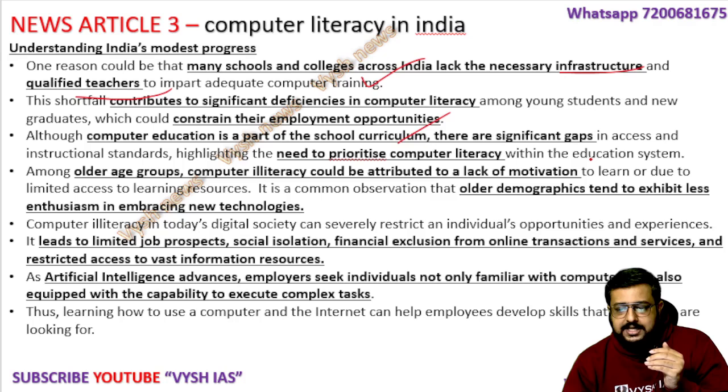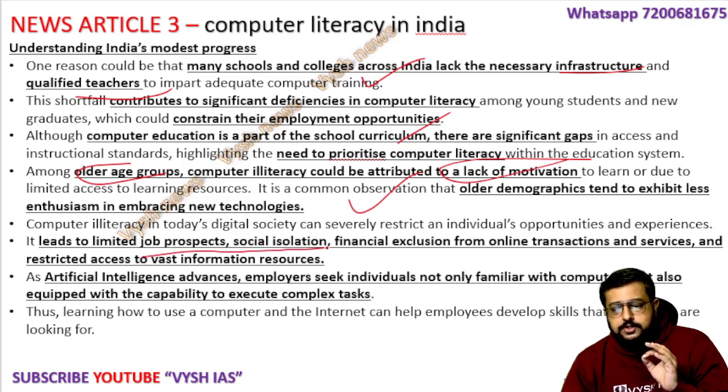Okay, and then there is a lack of motivation also among the older age group, because they feel these are all a kind of scam, or maybe my money will go away, because they all believe in physical cash. So everything should be done digitally, even booking air tickets or train tickets, instead of going and standing in a queue. As a conclusion they are telling, if you learn, it will help with job prospects, social isolation, financial exclusion, these problems which we have. All these things will get resolved if you are learning computers.